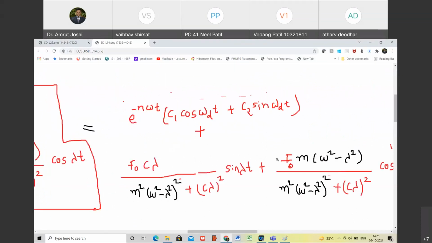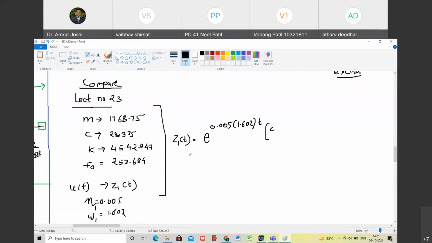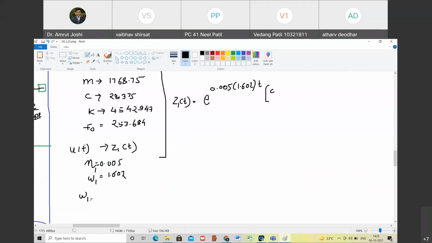C1 cos omega d t. By the way, what is omega 1d? It is nothing but omega 1 into square root of 1 minus eta 1 square. Happy? So 1.602 into square root of 1 minus 0.005 square. Can you tell me how much this is?